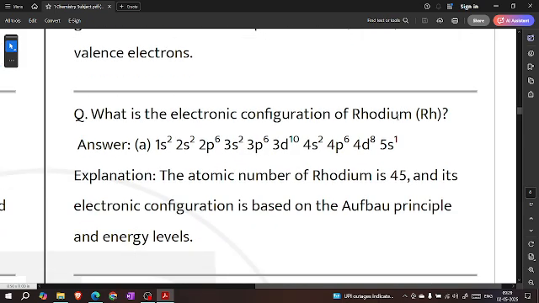What is the electronic configuration of rhodium? 1s2, 2s2, 2p6, 3s2, 3p6, 3d10, 4s2, 4p6, 4d8, 5s1. The atomic number of rhodium is 45 and its electronic configuration is based on the Aufbau principle and energy levels.